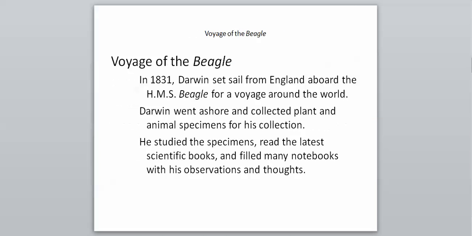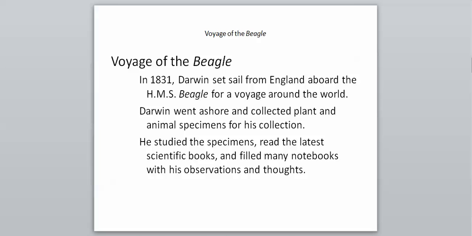And so, how does all this apply to Darwin? It first started off on what is known as the Voyage of the Beagle. In 1831, Charles Darwin set sail from England aboard the ship known as the HMS Beagle, which stands for Her Majesty's ship because it was from Britain, or the United Kingdom, and he began a voyage around the world. Darwin went ashore and collected plant and animal specimens for his collection.